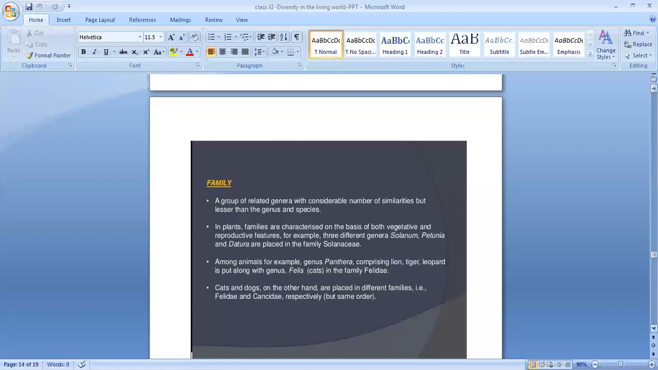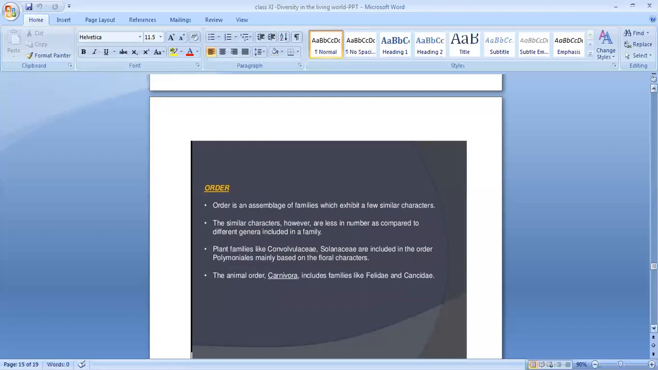We are going to see the next, order. So what is the last point I told? Cats and dogs, on the other hand, are placed in different families. Cats come under Felidae, but dogs come under Canidae, respectively. But both come under the same order.